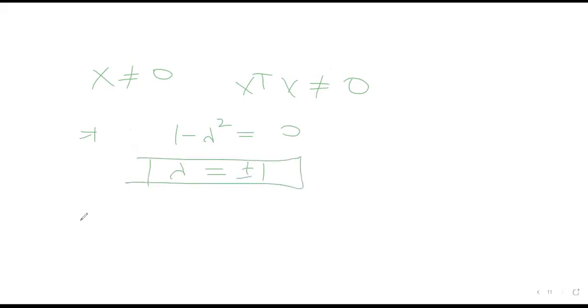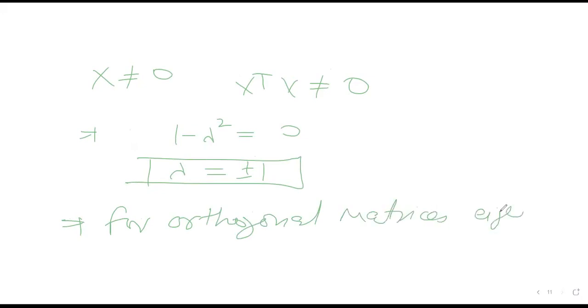So what do we learn? That for orthogonal matrices, eigenvalues are either 1 or minus 1. There is no other value possible. It has to be either 1 or minus 1. There cannot be any other value.